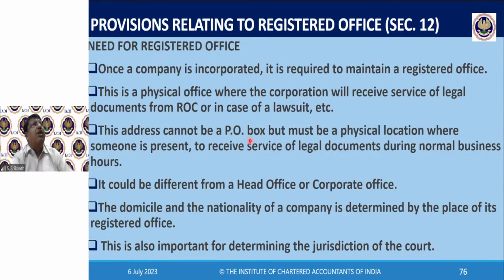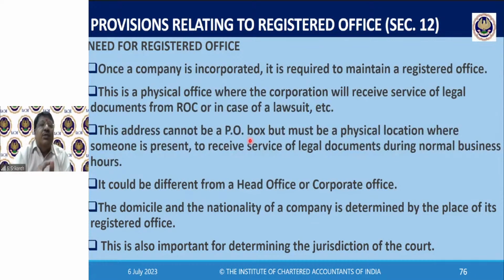So at the time of incorporation of the company, it need not have a registered office, means it need not mention a registered office. But within 30 days, it has to locate a registered office and inform the registrar of companies. The registered office of the company is a very important place. The company need not completely operate from that place. I'm being very careful. There should be something there. It cannot be a nameplate. There should be something there. But the main corporate and administrative headquarters may be in some other city.